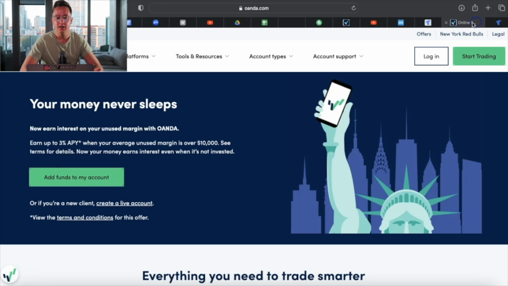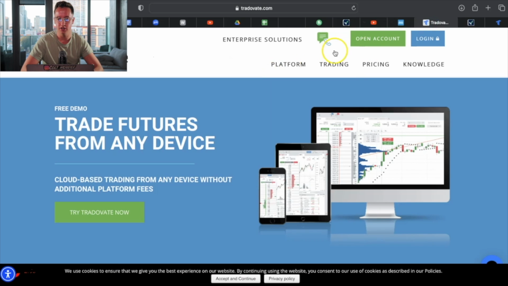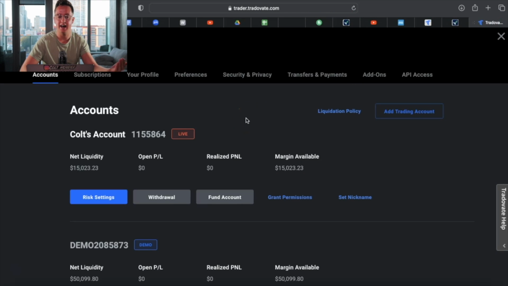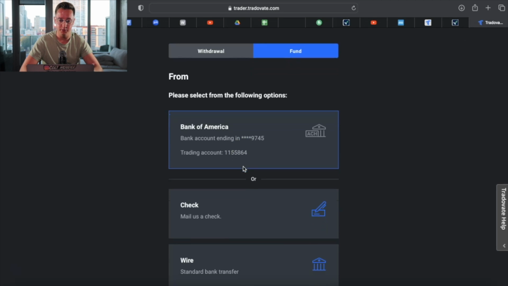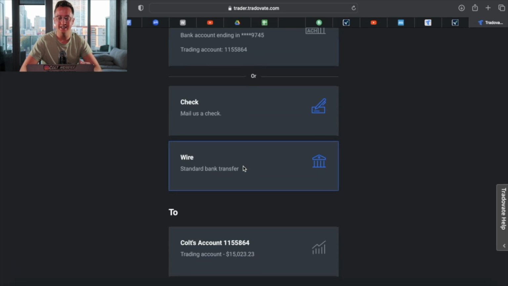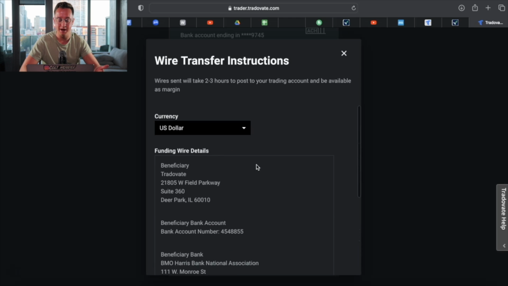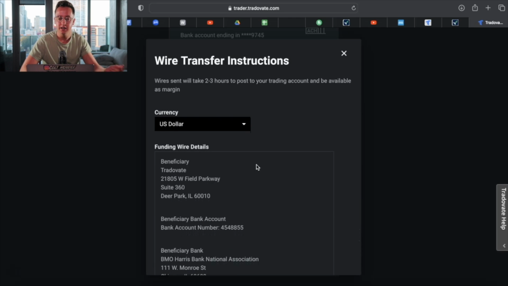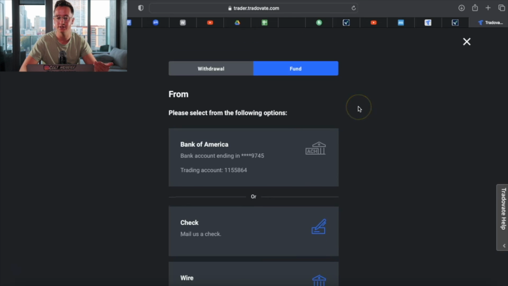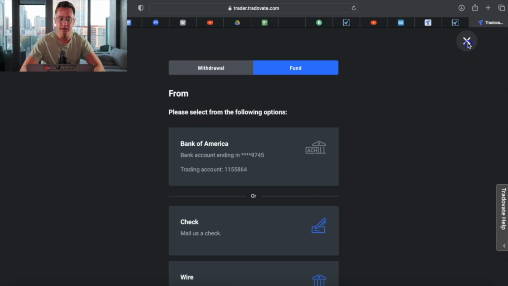After you do that, this is what it should look like. Right here, you can see that I have my account. And if you want to fund your account, all you would do is go to fund an account. You would link up your bank account. The quickest way to get the money to your account is through a wire. If I go to wire, it will give me all these details, which I can do straight from my bank account, my Bank of America, and I can get it linked up, and it will usually be in your account within 2 to 3 hours. So if you want to start trading as soon as possible, this is the quickest way to do it.